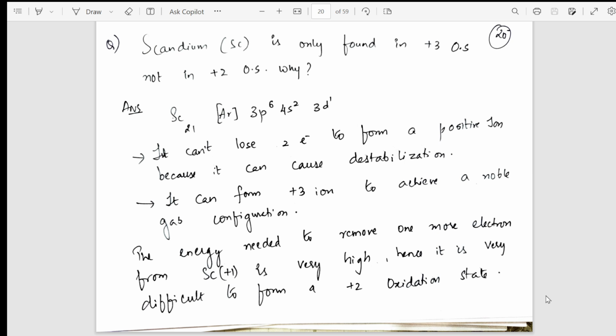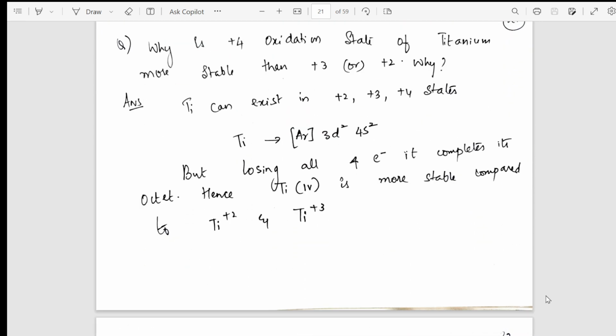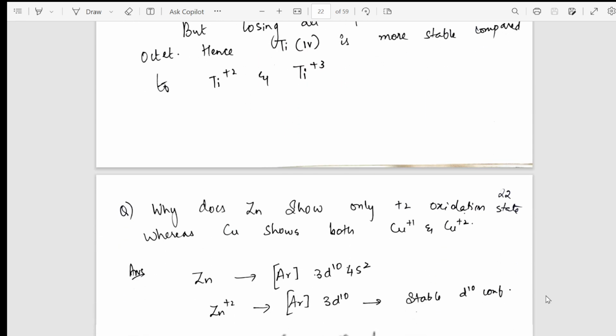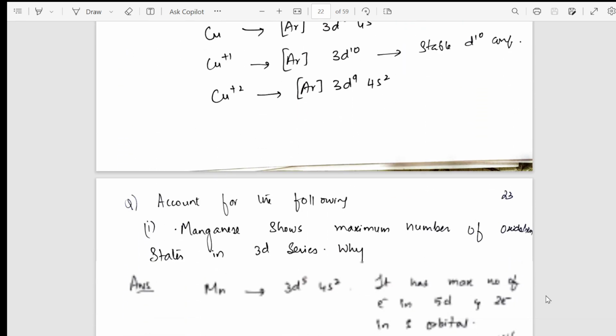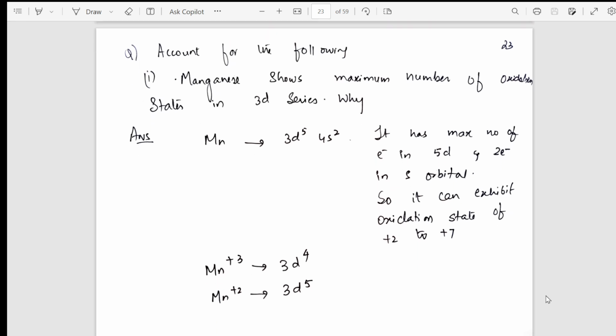Further, I have added some more oxidation state questions gradually. After oxidation state, like one by one concept concluded, I have taken into the concept of 'account for the following'. Based on the oxidation state, I have included this question. Very famous question this is. So you need to learn and remember how to write it in the exam.